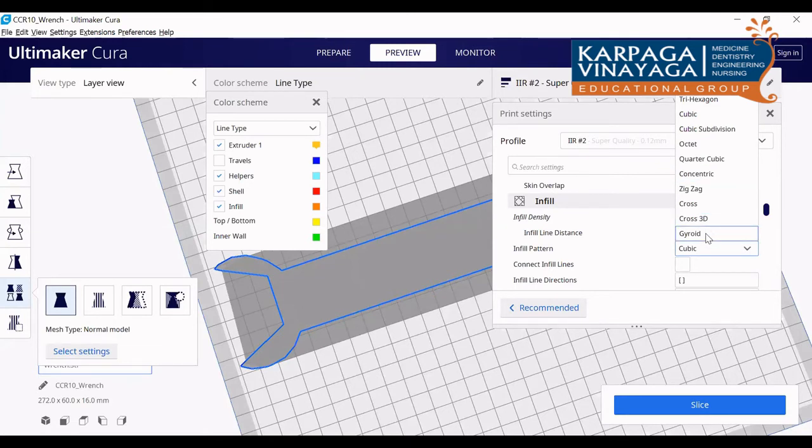That also will give the strength. So normally we have to choose the infill depending upon the load which is applied over the body. Normally three loads will be acting on a normal mechanical component: one is tensile load, compressive load, and the bending load.